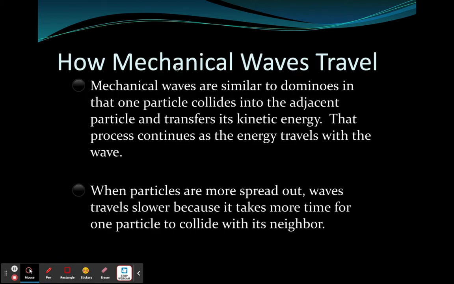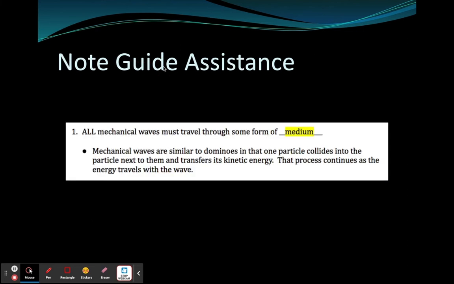All right. Mechanical waves, like sound waves, are waves that need a medium. Things like light waves, we talked about earlier this year, don't need a medium, so they're not mechanical waves. Remember, mechanical waves travel faster through objects that have particles packed close together because it hits one particle that hits the next, the next. So solids actually transfer mechanical waves like sound quicker than liquids and much quicker than gases.